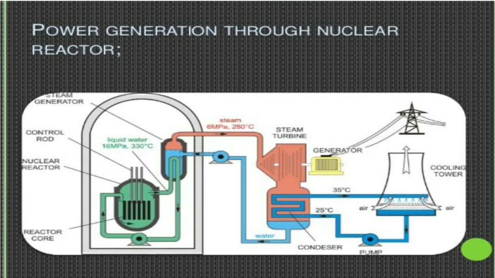To take the energy out of this reactor core, we have substances called coolants. Coolants are the substances used to take the energy out of the reactor core. What we use as coolant is water under high pressure, which is sent through the reactor core and absorbs energy from it.